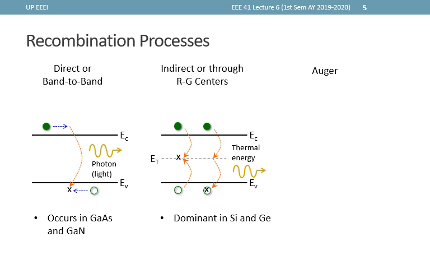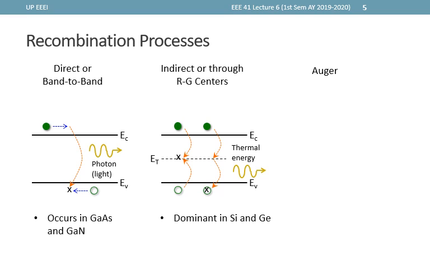In this process, free electrons first occupy a free trap energy level, releasing thermal energy in the process, and then get demoted into the valence band after encountering a hole, releasing thermal energy for a second time. The whole process results in the annihilation of an electron-hole pair.